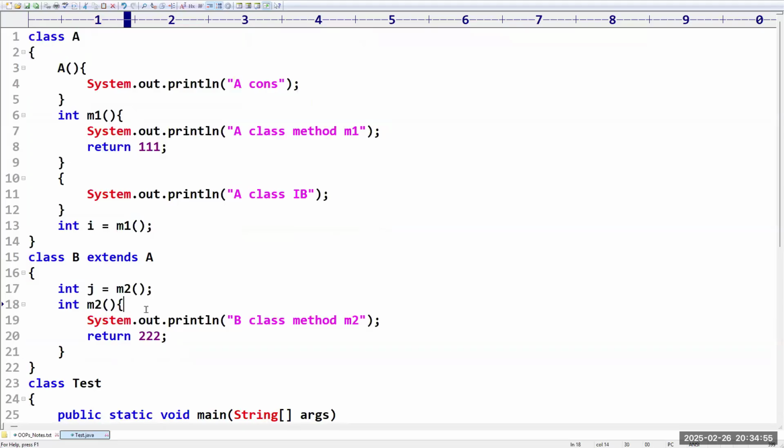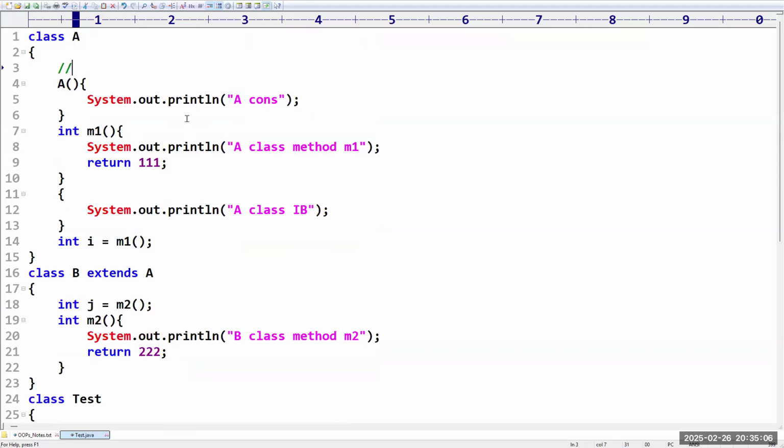Sir, is it clear now? Yes, sir. Whether or not you are calling it, the order is the same. So in class A, first priority will be given to what? Instance variables and instance block. Then methods, but why? Later the constructor. Okay, sir.